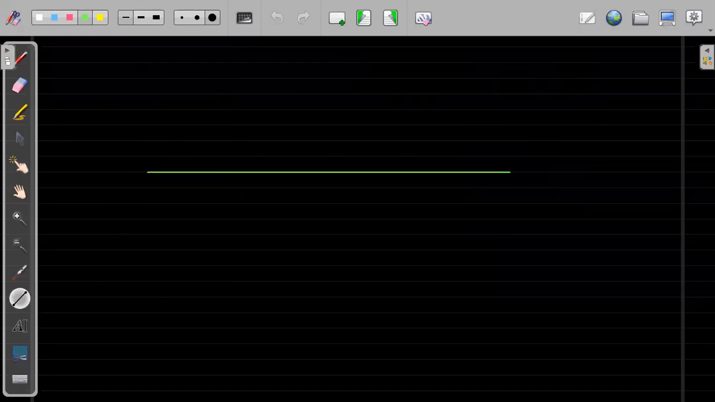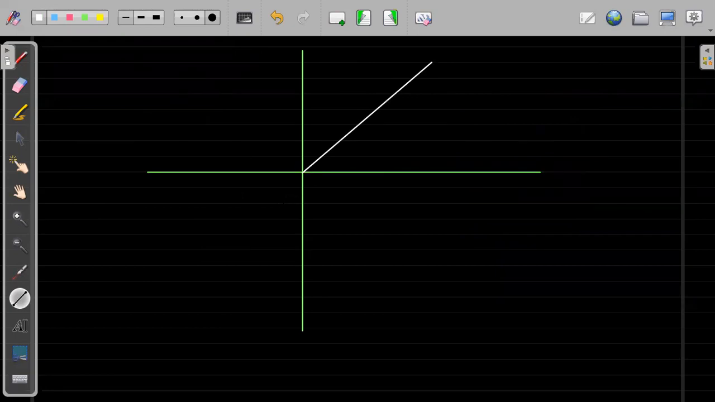So first, suppose this is x axis, this is y axis. Okay, first I'm drawing the graph of y is equals to x. So suppose this is y is equals to x. Okay, so this is the graph of y is equals to x.